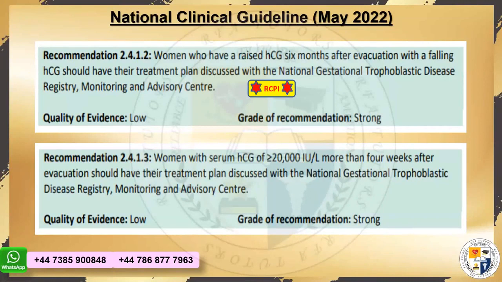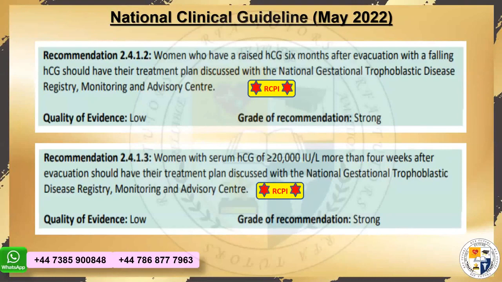Okay, women who have raised HCG 6 months after evacuation with a falling HCG should have the treatment plan discussed with the National Gestational Trophoblastic Disease Registry. Now, it's a different recommendation here, that if HCG is raised 6 months after evacuation with a falling HCG, this is a very, very important point. Why? Because in the Green Top guideline, this point is not touched.